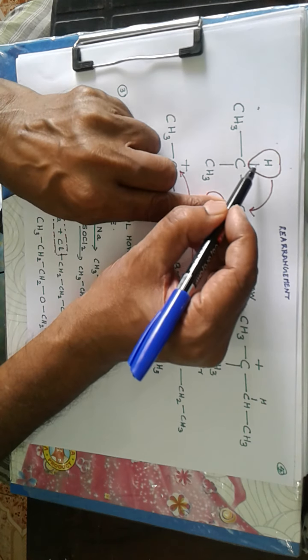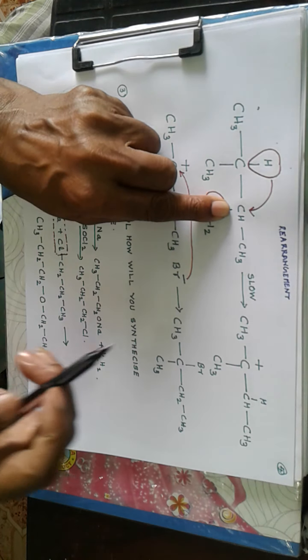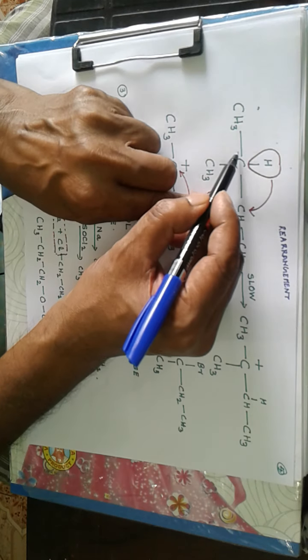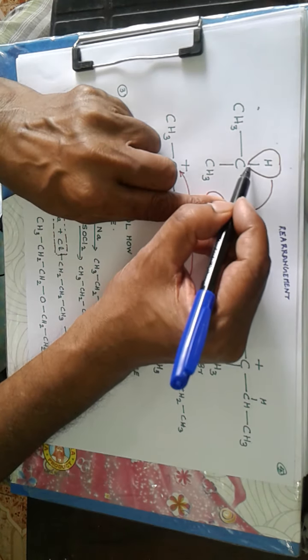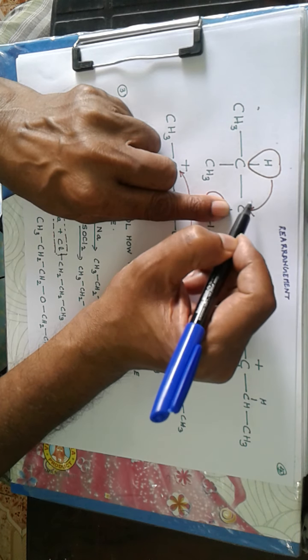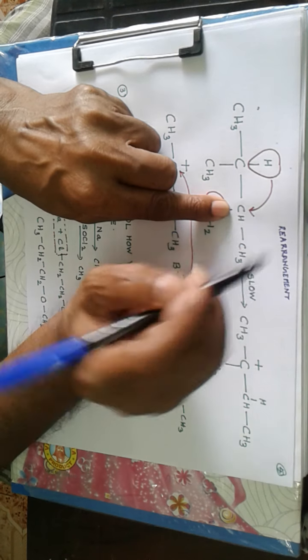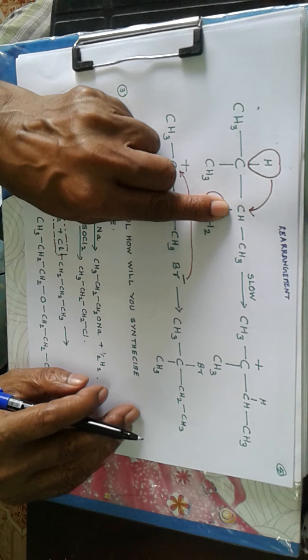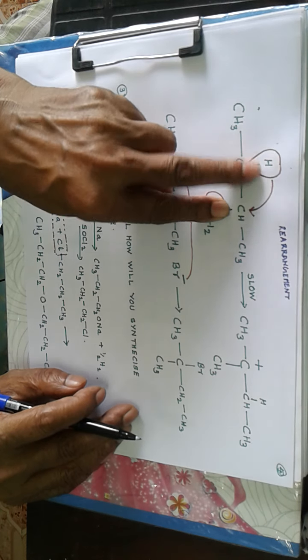So hydrogen with this bonding electron pair will be migrating to this carbon. Then the valency of this carbon is maintained 4, but the valency of this carbon becomes 1, 2, 3. And since during migration this bond as a whole is moving, the share of electron of this carbon is being lost. So this carbon attains a positive charge. And this CH becomes CH2.